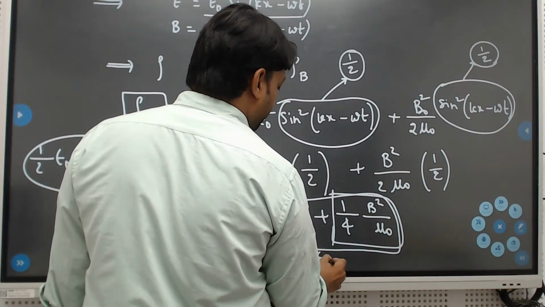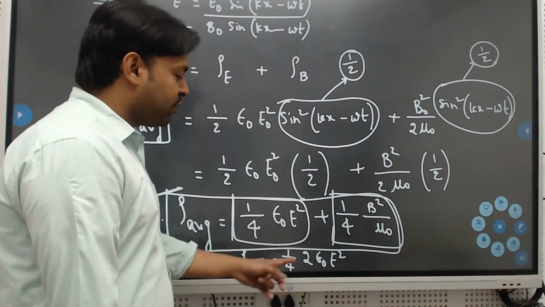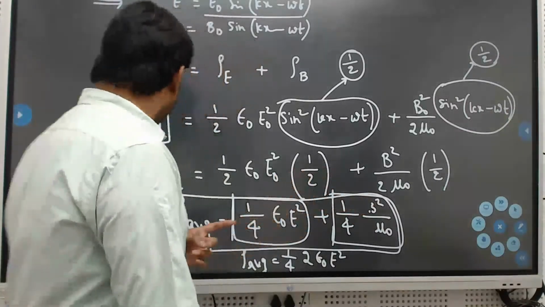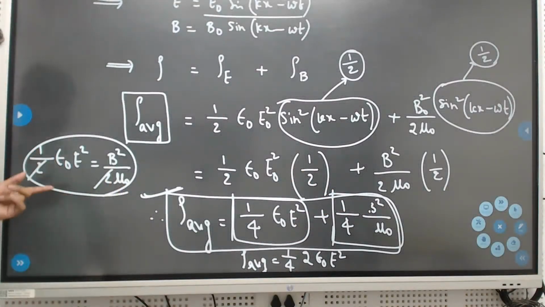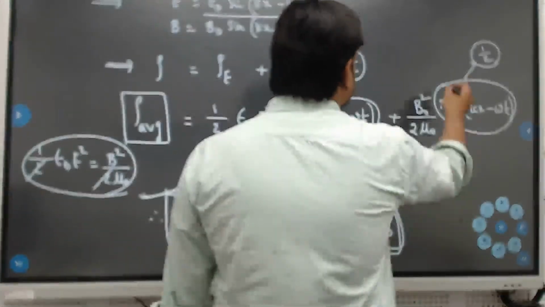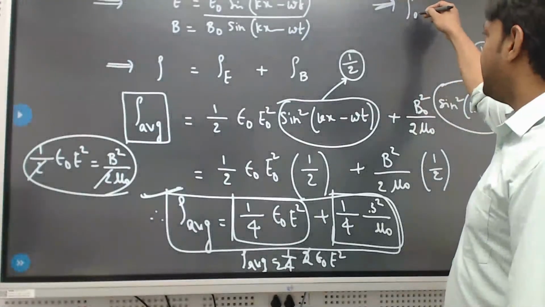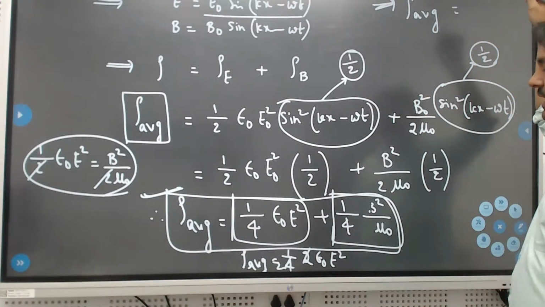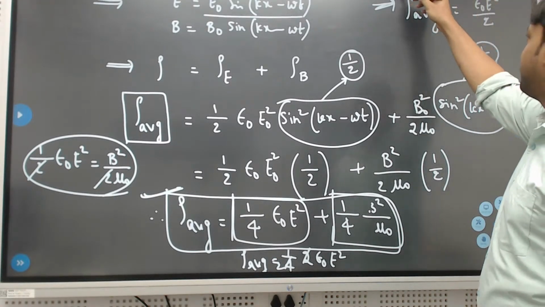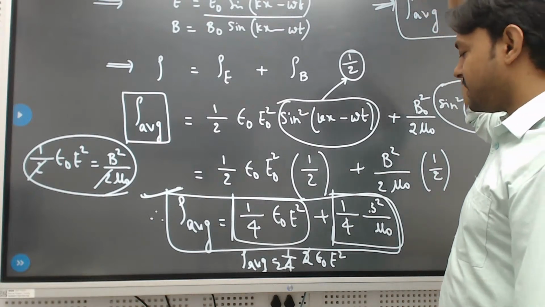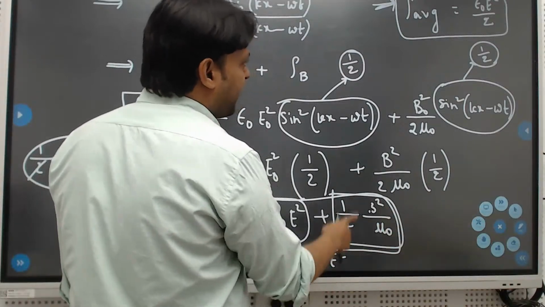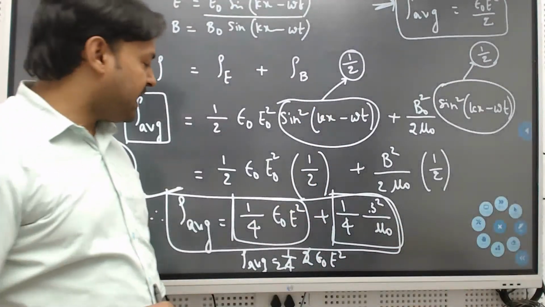2 times epsilon naught E square you can write, or 2 times B square by mu naught you can write. Why? Because epsilon naught E square and B square by mu naught will be the same. If we cancel, these two terms will be the same. So now this will be cancelled and the final relation, the average energy density, is equal to epsilon naught E square by 2. Alright, got this? 1 by 4 times, again, these two things I took common and we got epsilon naught E square by 2.